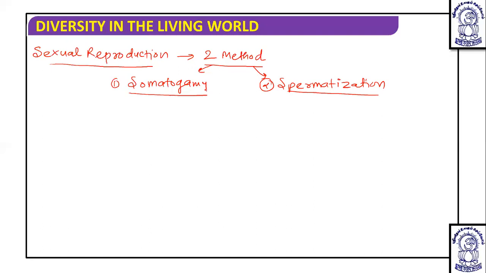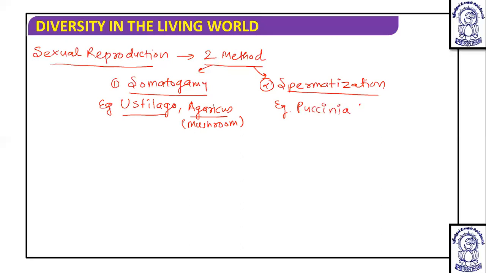But we remember that this somatogamy is known to occur in Ustilago and Agaricus. Ustilago, a smut fungi, and Agaricus, that is mushroom. In both of these, the type of sexual reproduction method that occurs is somatogamy. But when we talk about spermatization, we have seen that this occurs in case of Puccinia. So we will discuss these examples later on.